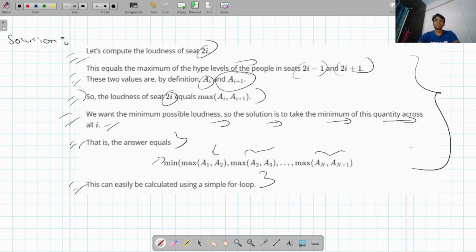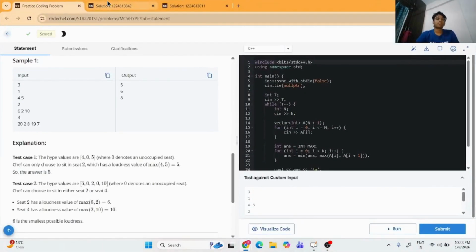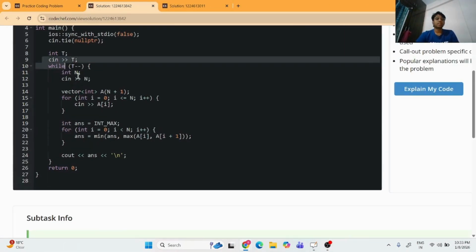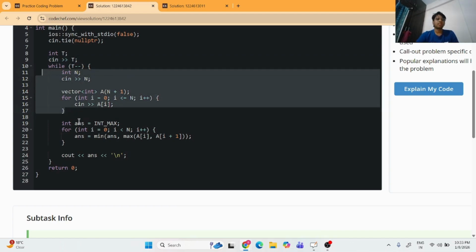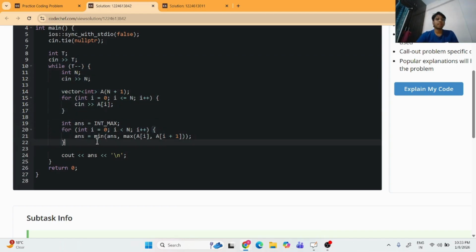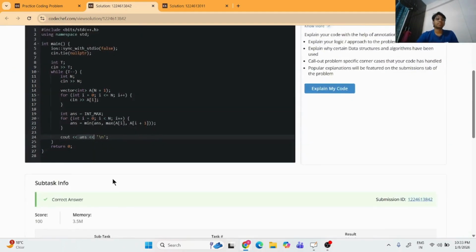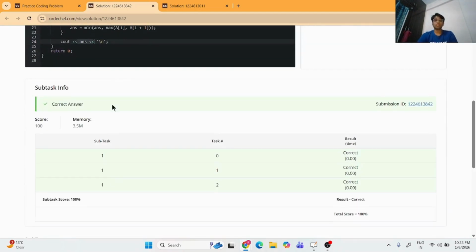So guys, I think the solution is also very clear. Now let's move toward the simple C++ code. So guys, this is my simple C++ code. I took the input for all the test cases as well as my array. I initialized answer equal to int max, ran a for loop and got the minimum in this answer. At the last, I'm simply printing answer. And as you can see, I have got my C++ code accepted.